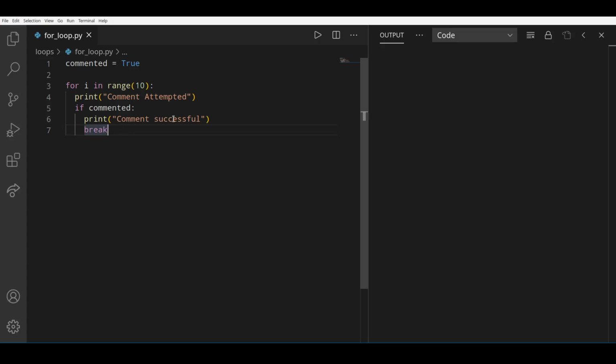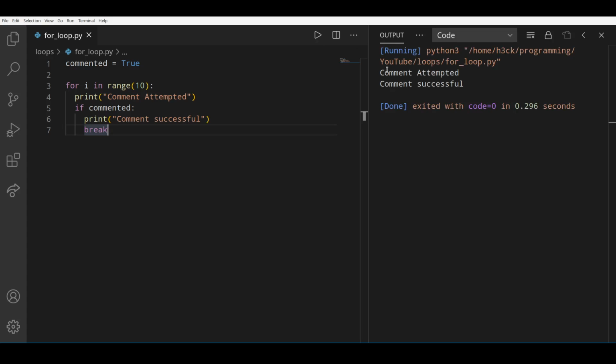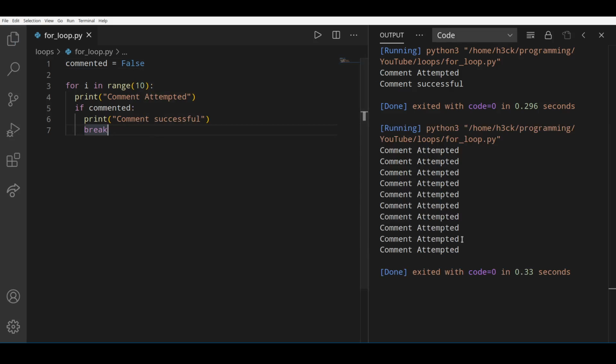Now let's see how it works. Run this, and there is only one attempt and comment is successful. So if we change this to false, we see 10 comment is attempted, but it doesn't show us the failure attempt or that failure message. So how we can generate it is by using the for else loop.